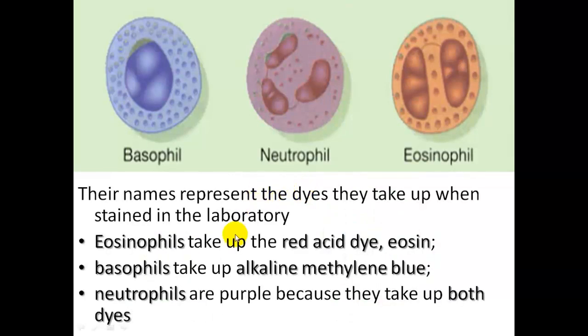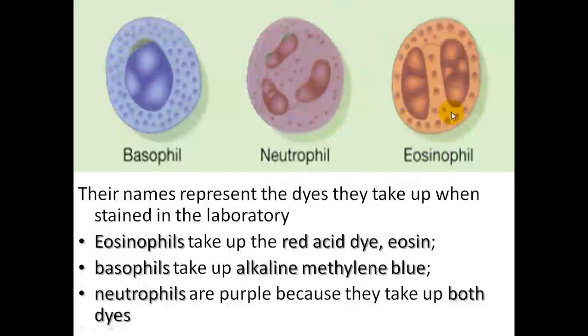So here is a description of how these white blood cells, or polymorphonuclear leukocytes, can be observed under a microscope. Here we have the first, the eosinophil. This one is named eosinophil because it takes up the red acid dye.